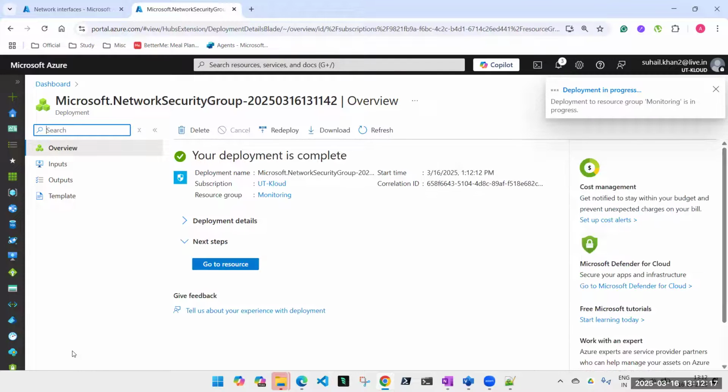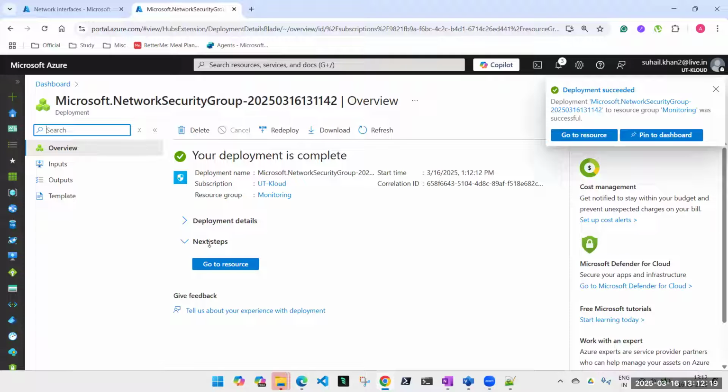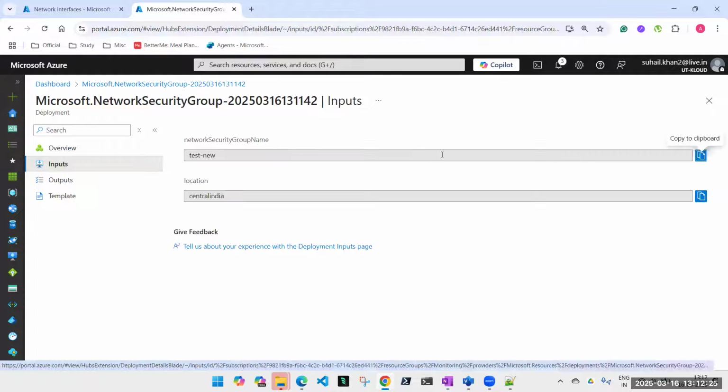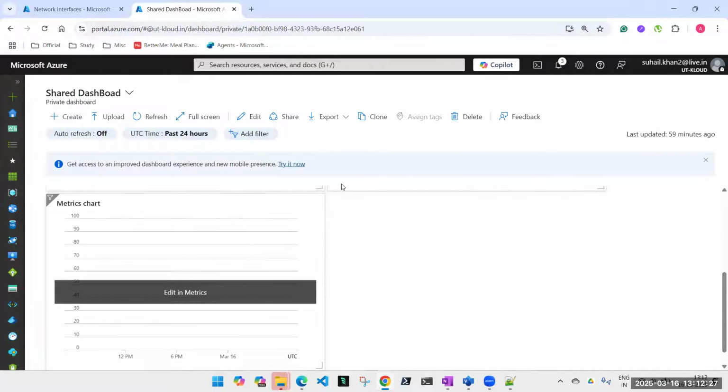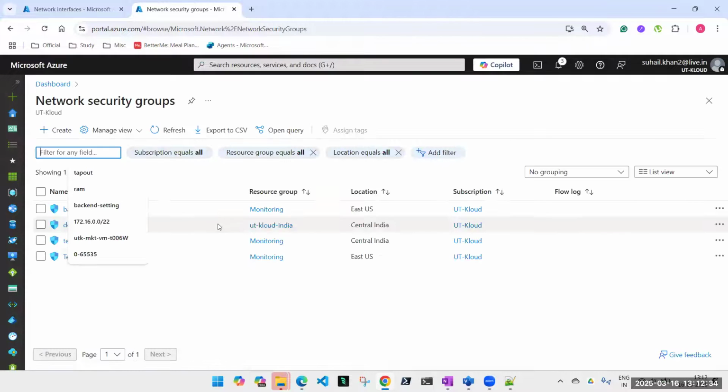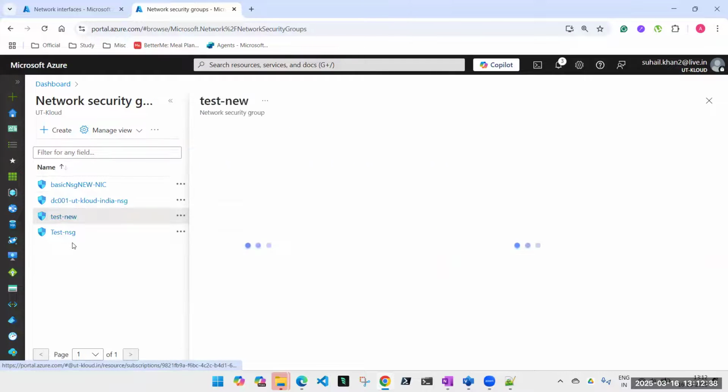Now, this is the default network security group I have created. If I go ahead and check inbound rules of that and outbound rules of that, I should be able to see only 6 rules in total. This is the one which I created, test queue.